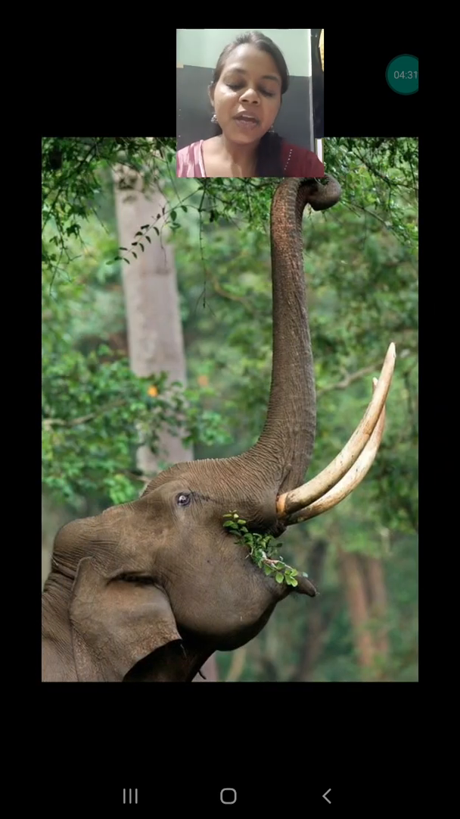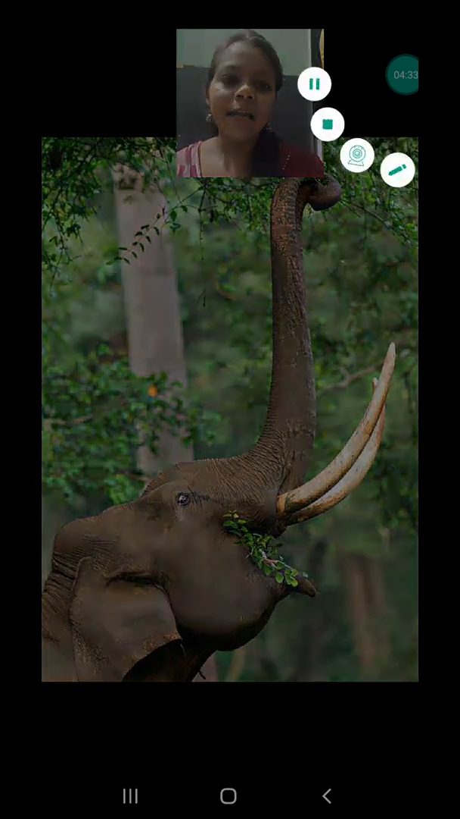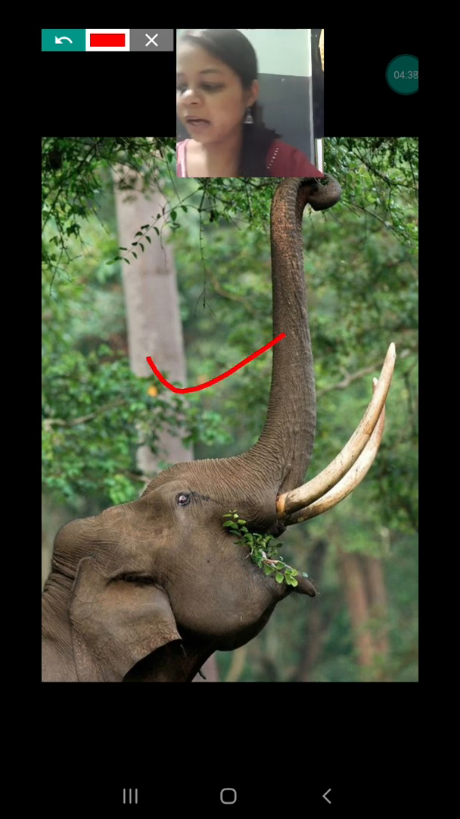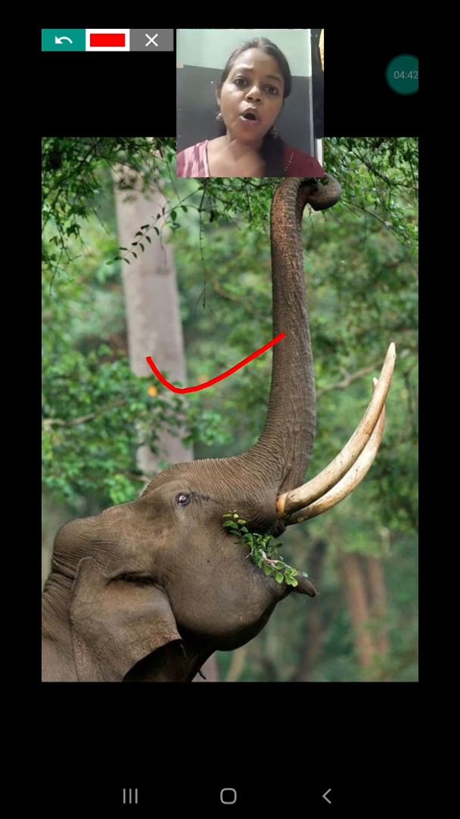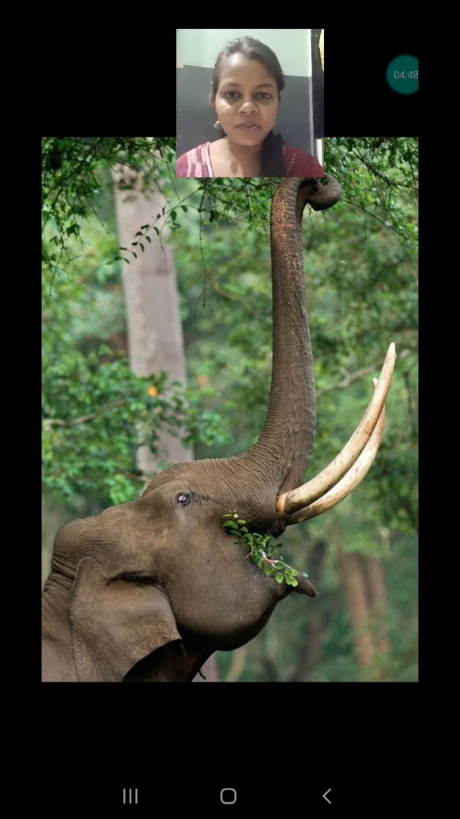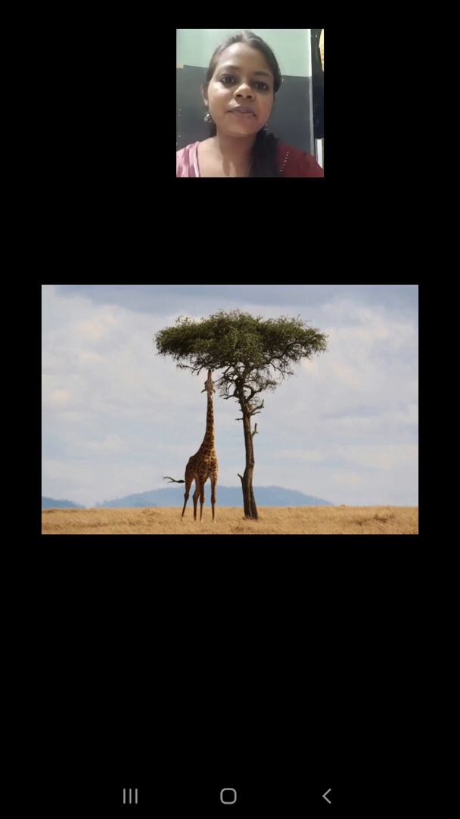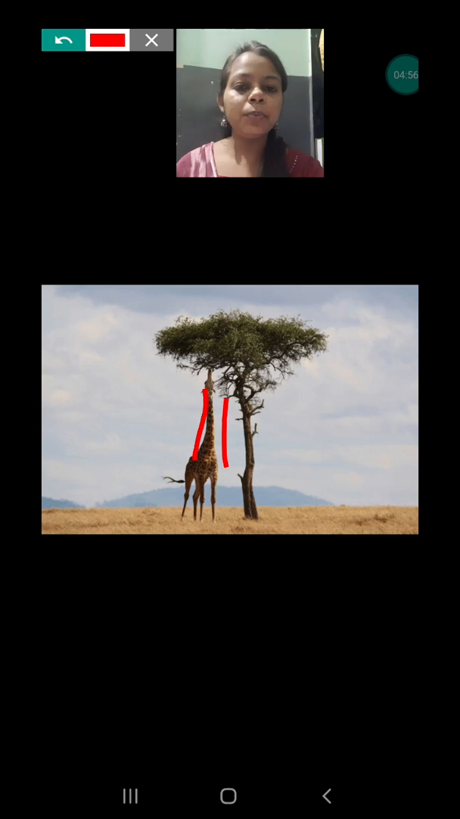You can see the elephant, okay, elephant is having a very long trunk, and that helps them to pluck off the leaves which are present on the taller trees. So their trunk helps them to pluck off the leaves from the taller plants. In the same way, the giraffe's neck is very long, okay, that helps them to pluck the leaves from the higher, taller trees.